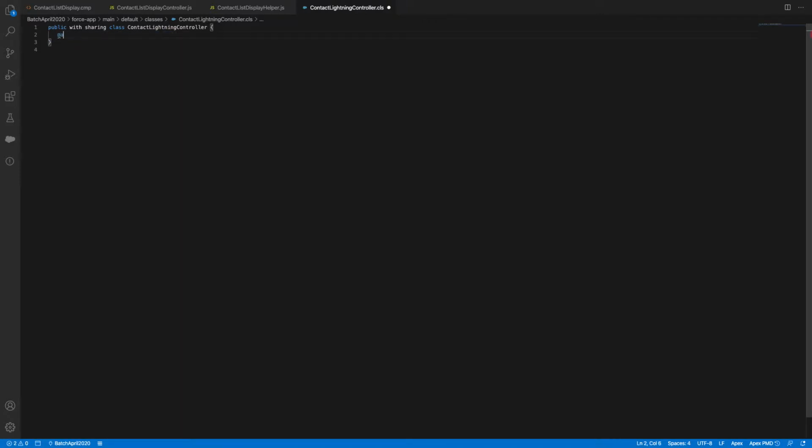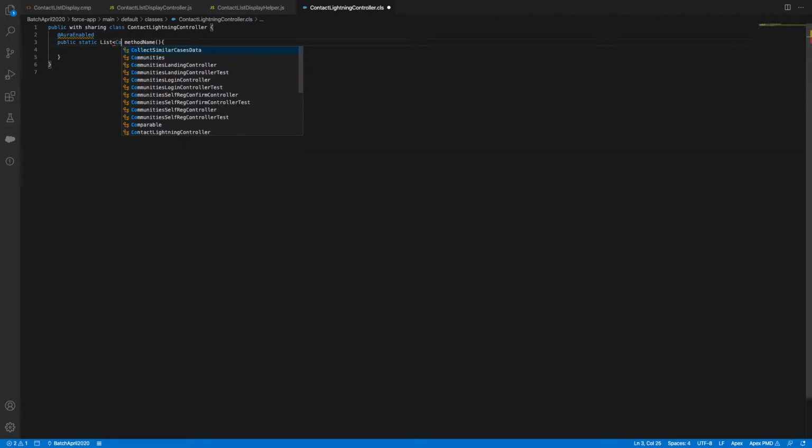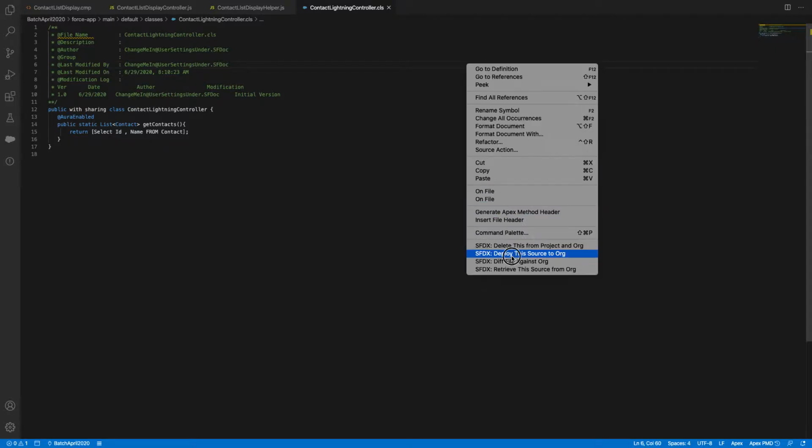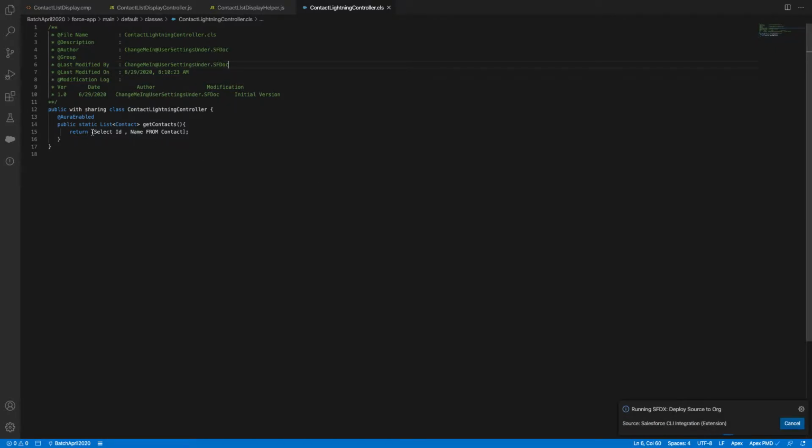This should be an AuraEnabled method, and my return type should be a list of contact, and the method name is getContacts. Return select id, name from contact. So I'm not doing anything on the server side. I'm just having a simple select statement which is returning a list of contacts. Okay.